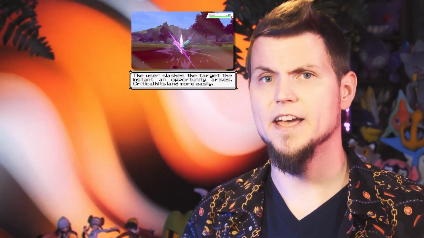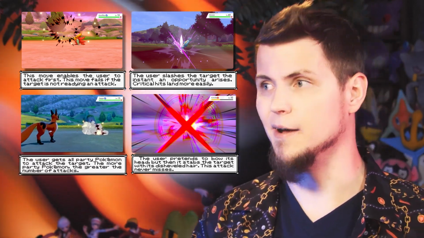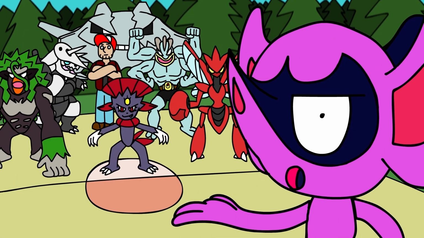This is clearly seen in dark-type moves like Night Slash, Sucker Punch, False Surrender, and especially Beat Up, where you just send out all of your Pokemon to pummel your opponent at once. Like, yeah, great. How is this okay? There's no honor in ganging up on someone or using trickery and deceit. While people do tend to get the upper hand by fighting dirty, honor and integrity usually come out on top.